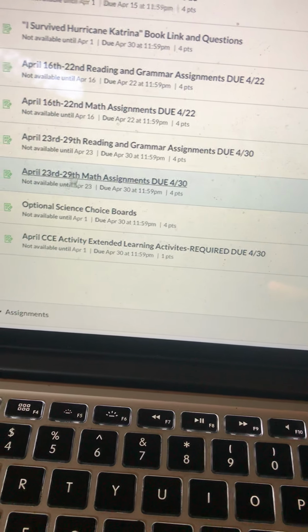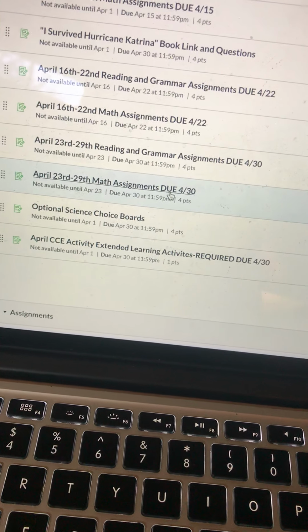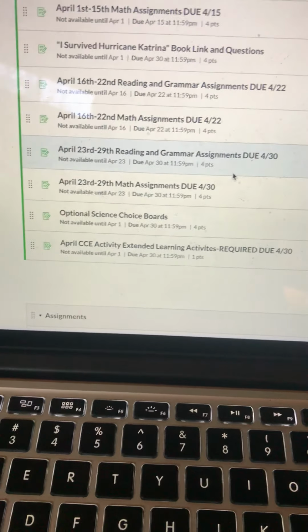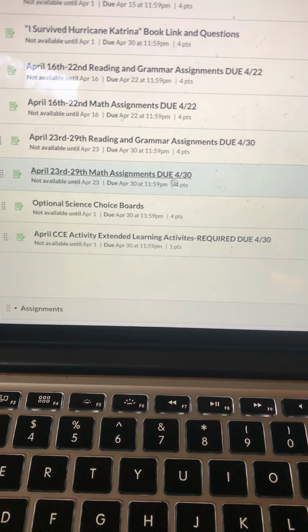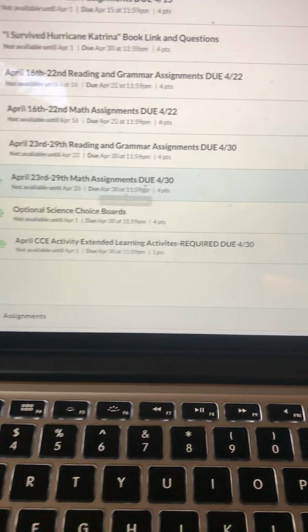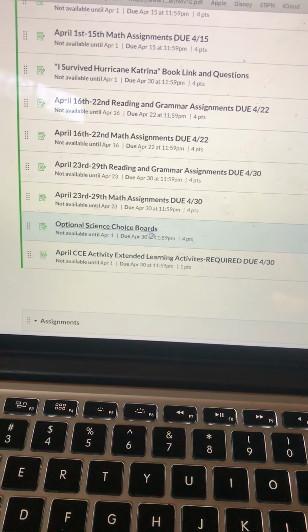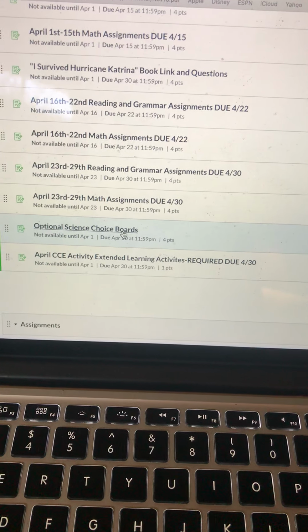You can see it says through the 29th, but they're not due until the 30th. 2nd grade decided to give all 2nd graders the 30th off, and hopefully we will be back at school in May. Next, you will see our optional science choice boards.